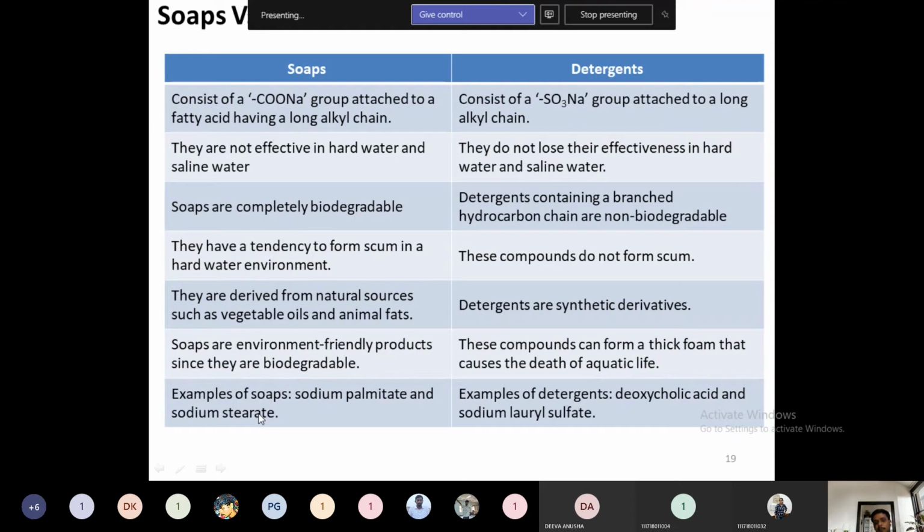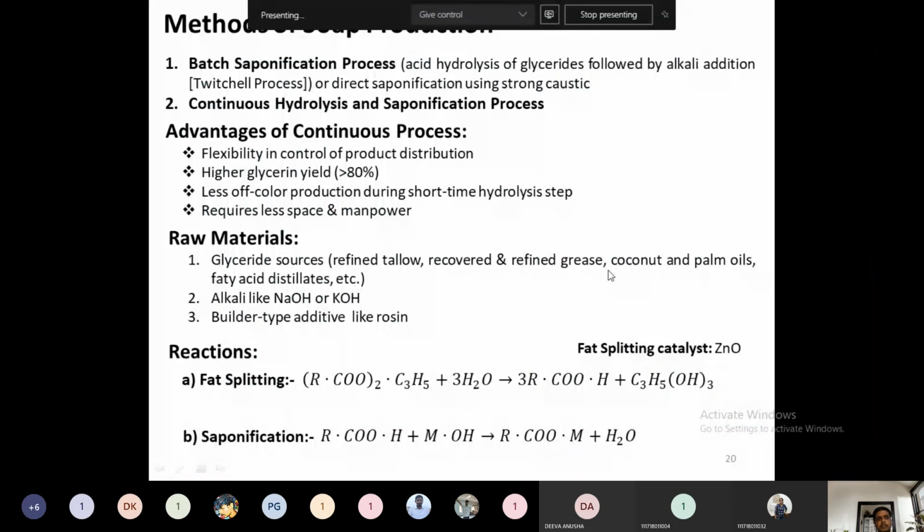And on the label of the detergent, the outer pouch of the detergent, you can observe sodium lauryl sulfate or this acid. And also the sachet of the shampoo you have to observe. For the next class, this is the task. In the next class we will see the methods of synthesis of soap. Methods of manufacturing of soap we will see.